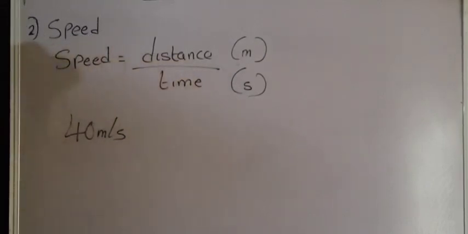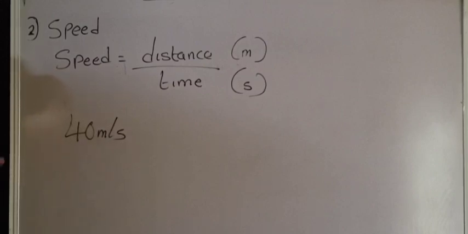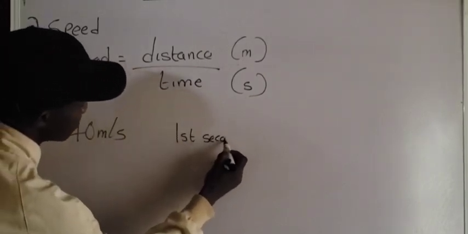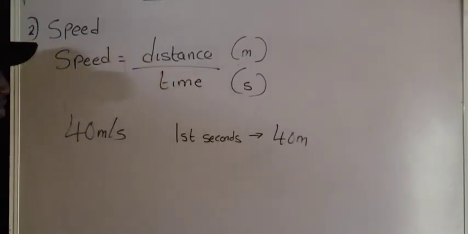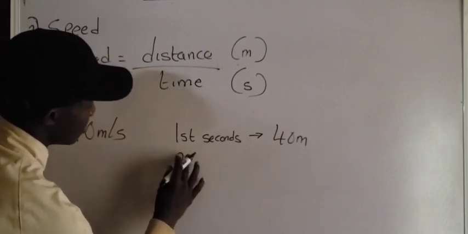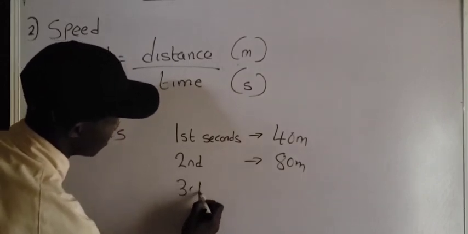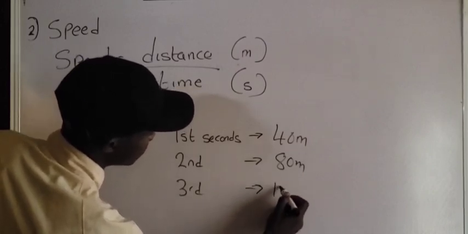Do you understand? So that means that we have this speed, 40 meters per second. That means that every 1 second, the distance of this object traveling at this speed is changing by 40 meters. Are you getting it? So for the first second, the distance is what? 40 meters. The next 1 second, that is the second one, the distance is what? 80 meters. For the third, the distance is what? That is 80 plus 40, that is 120 meters.